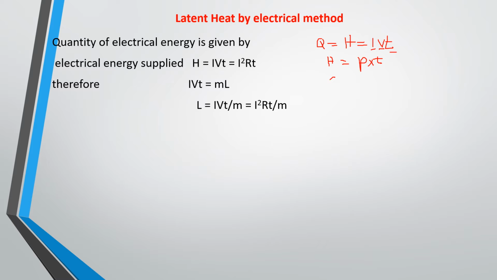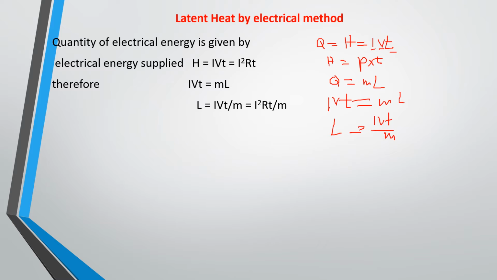So from quantity of heat equals ml, for electrical heat energy you can write that IVt equals ml, and that L equals IVt all over m.